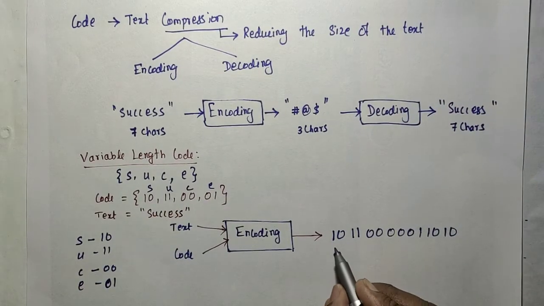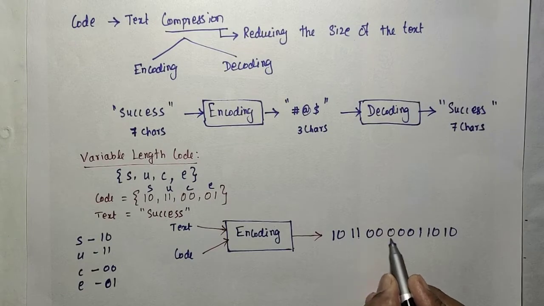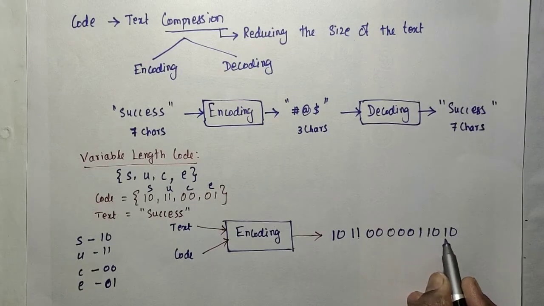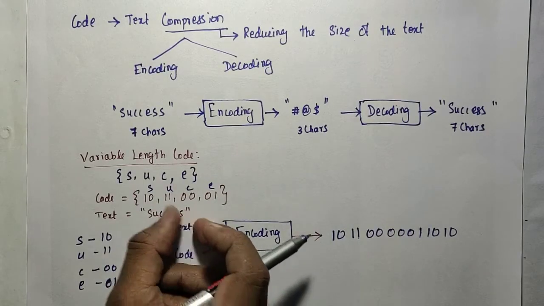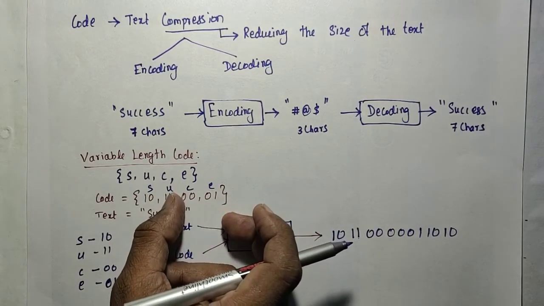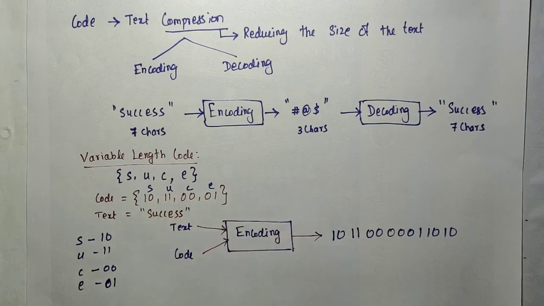So we will get 1 2 3 4 5 6 7 8 9 10 11 12 13 14. The number of characters, each with 2 bits, we have assigned. So 2 bit fixed length. Sorry, here we have used the fixed length code, not the variable length code.